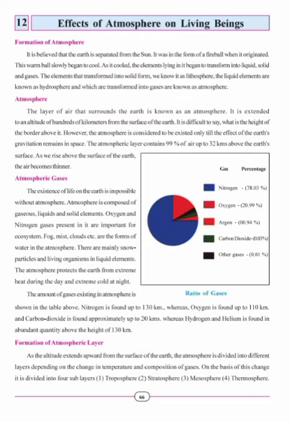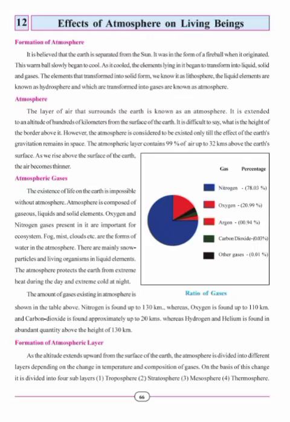Students, the gaseous layer which encircles the earth is called atmosphere. It is believed that the atmosphere exists as long as the effect of the gravitational force of the earth is felt in space. About 99% of air is contained in the atmosphere up to a height of 32 kilometers above the surface of the earth. The atmosphere near the surface of the earth is dense while the air becomes thinner as we go higher above the surface. And the existence of life on earth is impossible without the atmosphere.